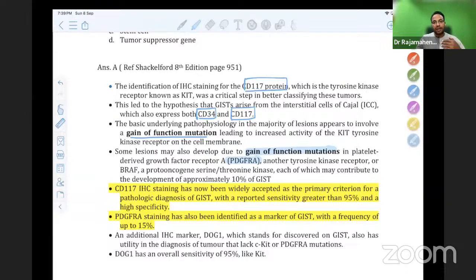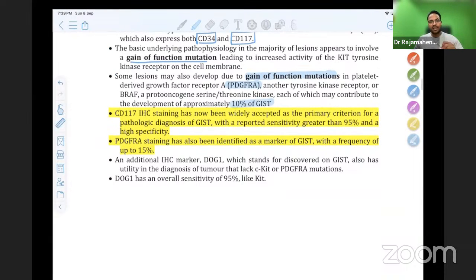PDGFRA is also a gain of function mutation, and it is seen in around 10% of the cases. CD117 is now primarily used as the criterion for diagnosing GIST. PDGFRA is seen in about 15%. When both CD117 and PDGFRA are negative, we call it wild type GIST. So wild type GIST is a GIST with no tumor marker positive.